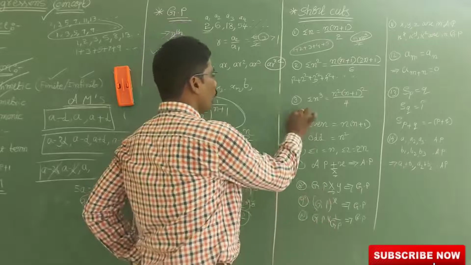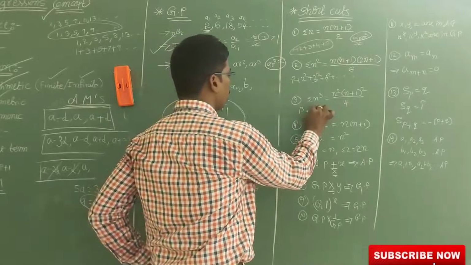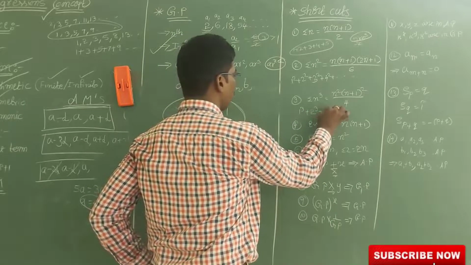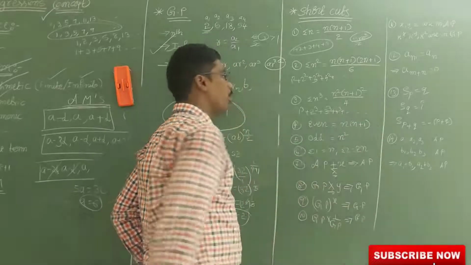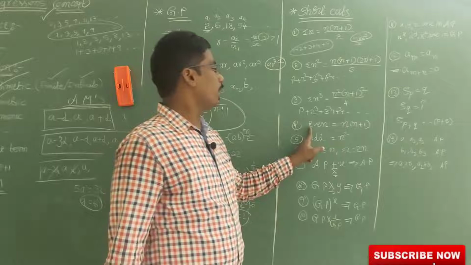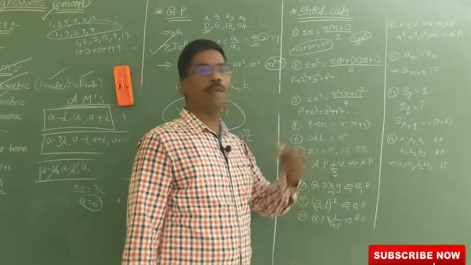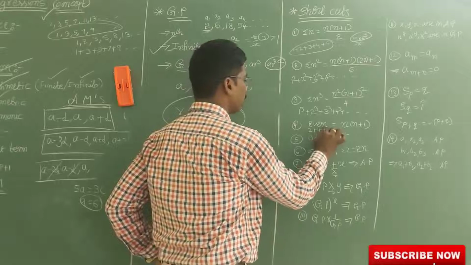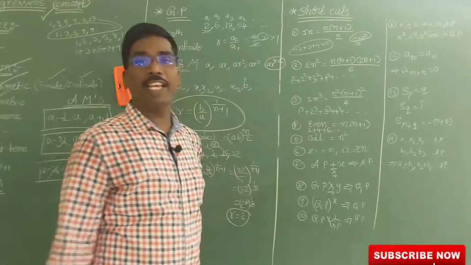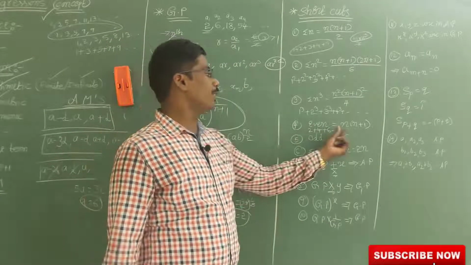And this is for the sum of the cubes of the first n natural numbers: 1 cube plus 2 cube plus 3 cube plus 4 cube and so on. So this is the formula we can use. Now this is for the sum of the even numbers. Sum of the even numbers means 2 plus 4 plus 6 and so on. The sum of the first n even numbers is n into (n plus 1).